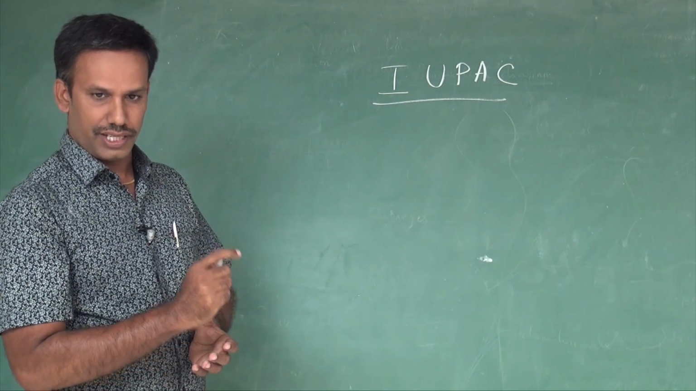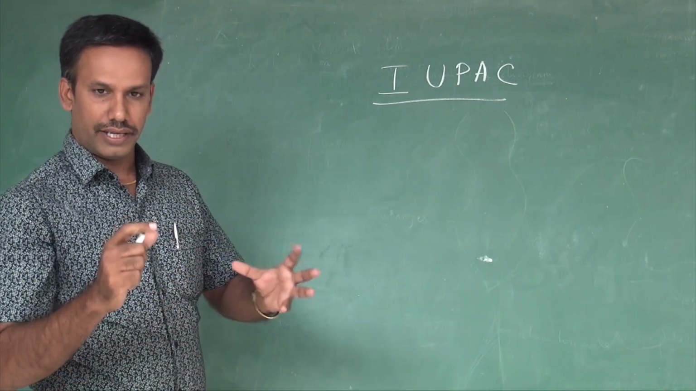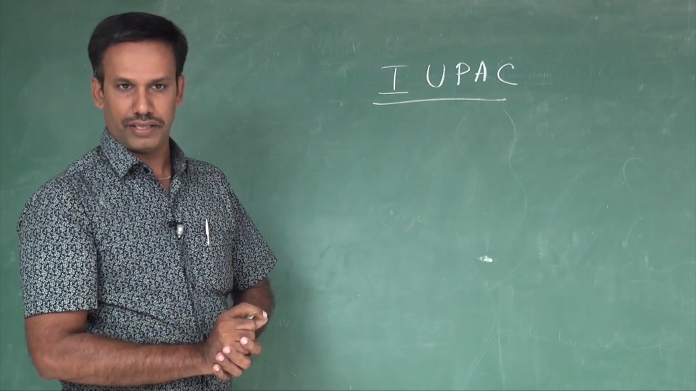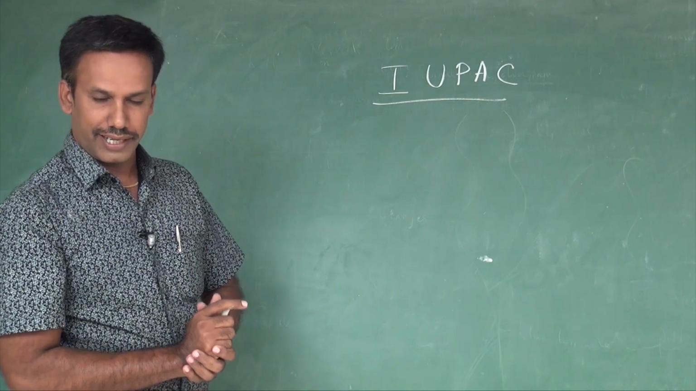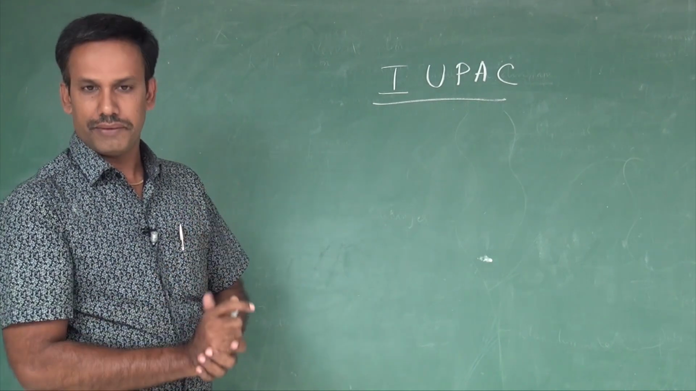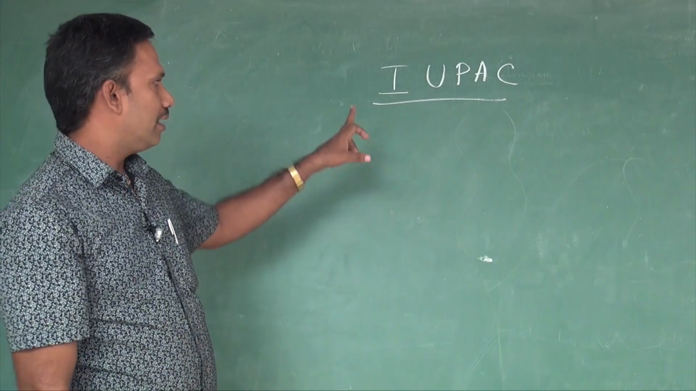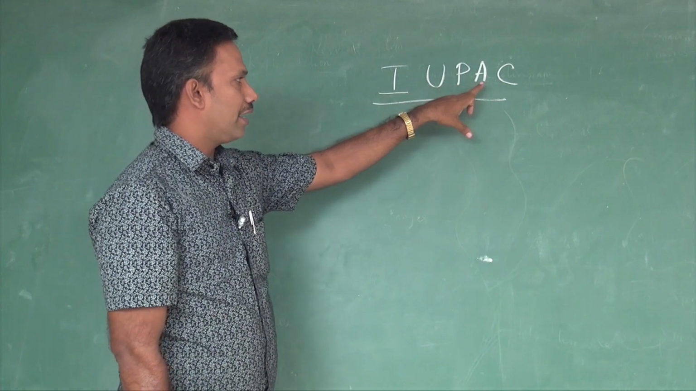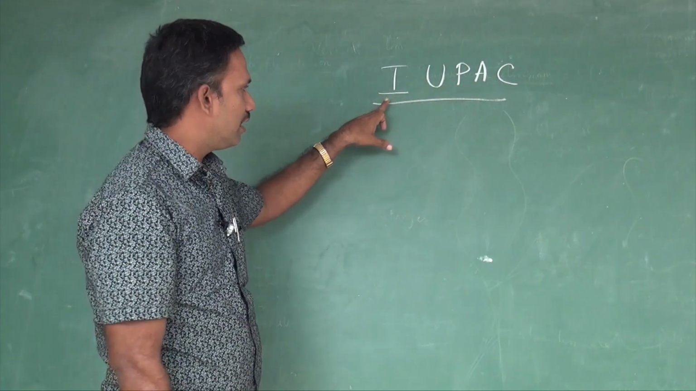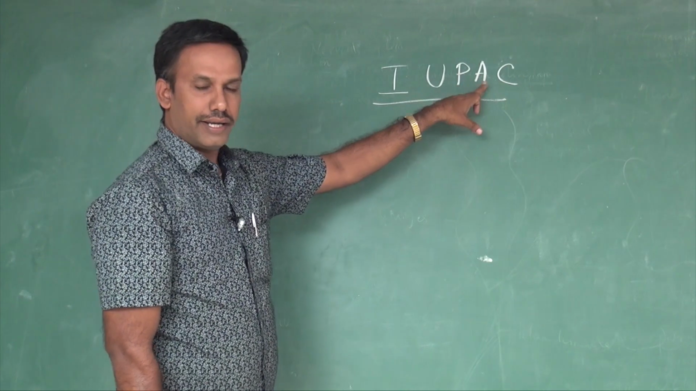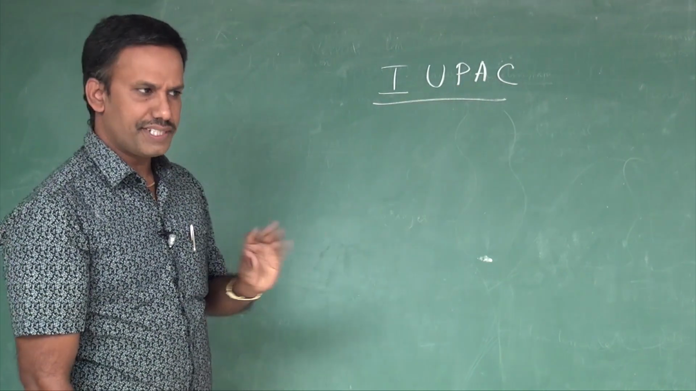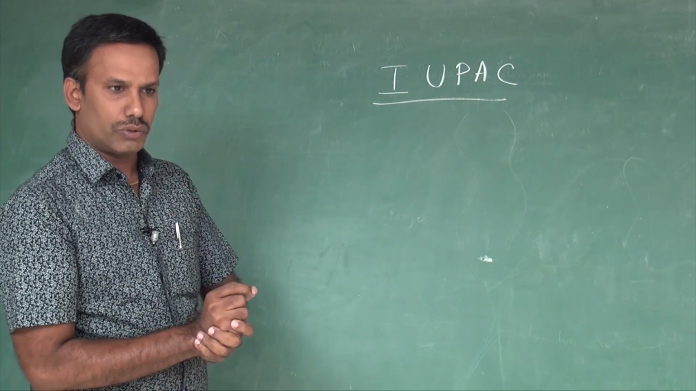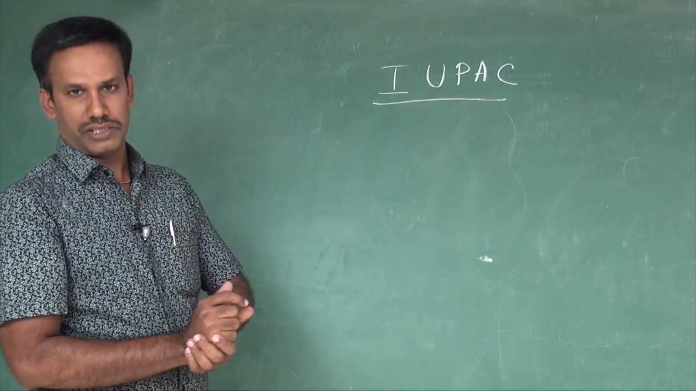So, they changed. The scientists sat together. They came to the conclusion that we need to have a common naming system for the entire universe. The chemists sat together and planned a committee. The committee is called IUPAC, International Union for Pure and Applied Chemistry. It says how to name. Simply, we cannot name without rules and regulations. There are certain rules and regulations.